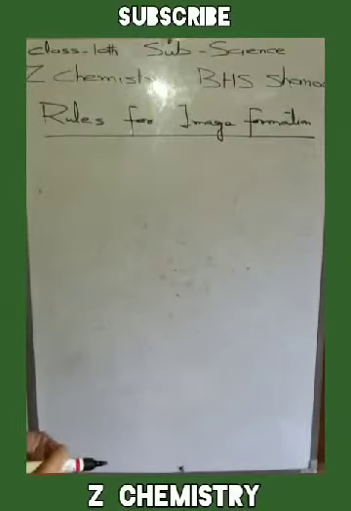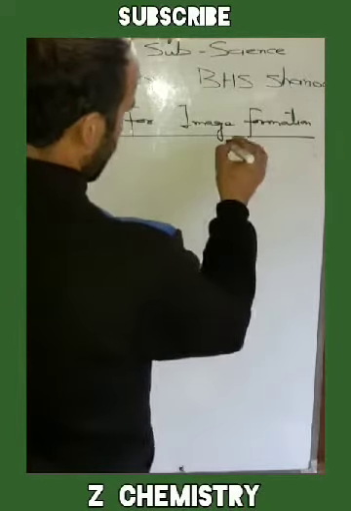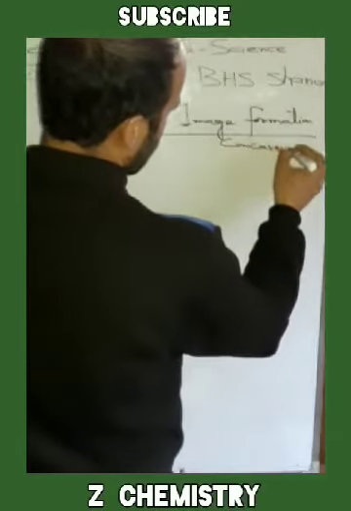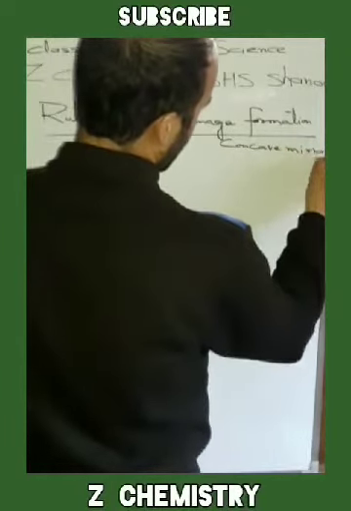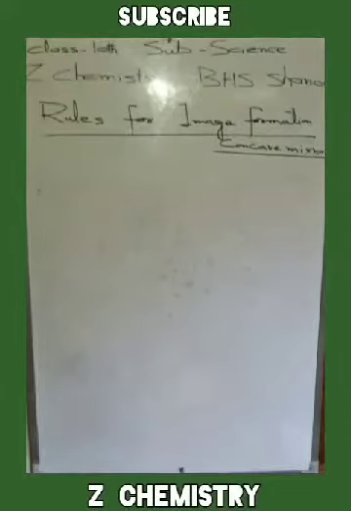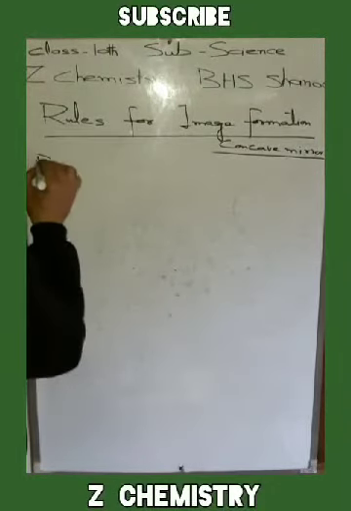Rules for image formation in concave mirror. These rules are for the concave mirror or concave mirrors. First rule first.